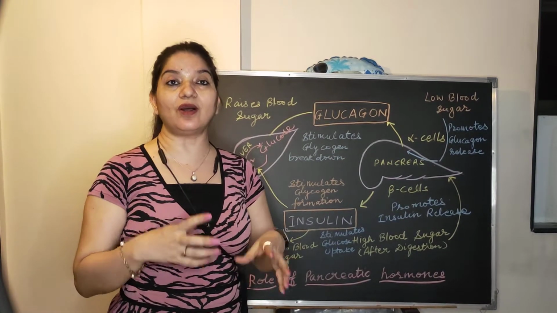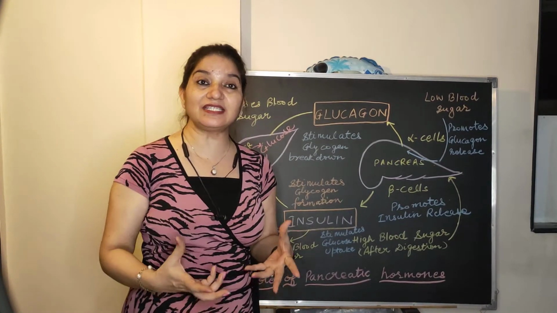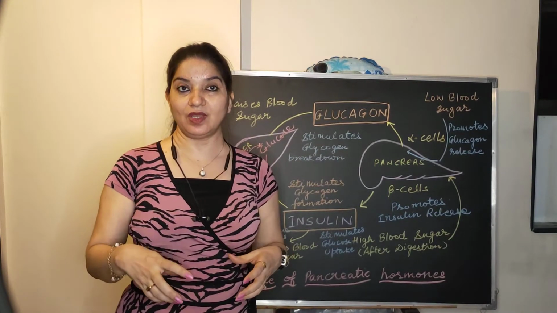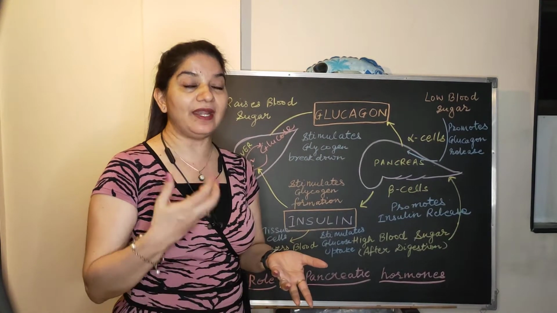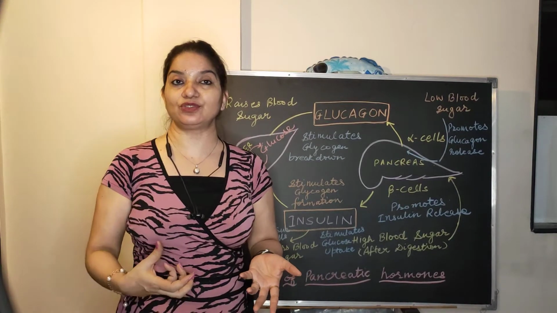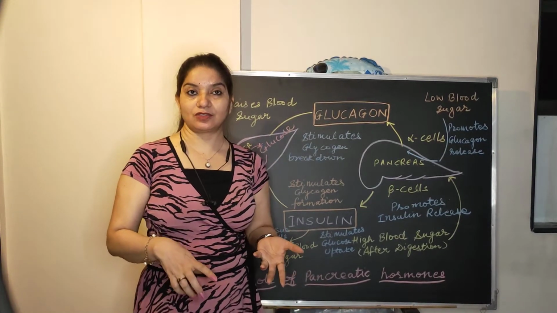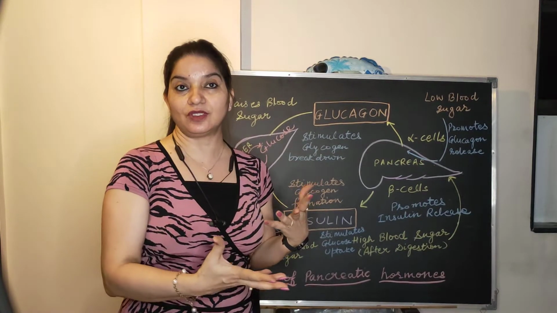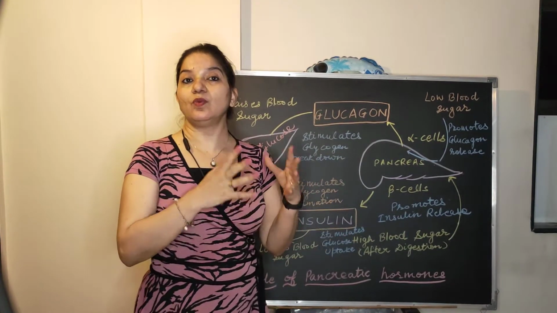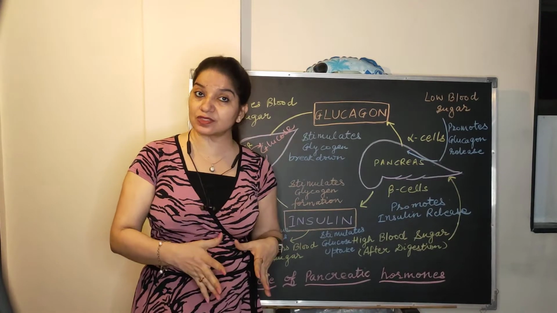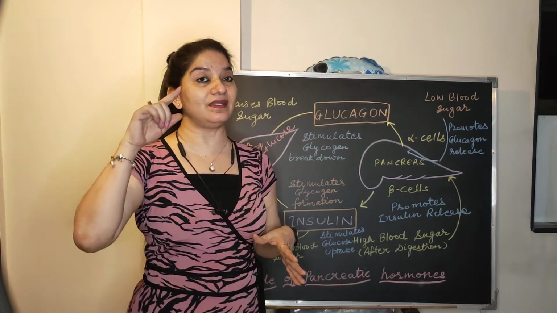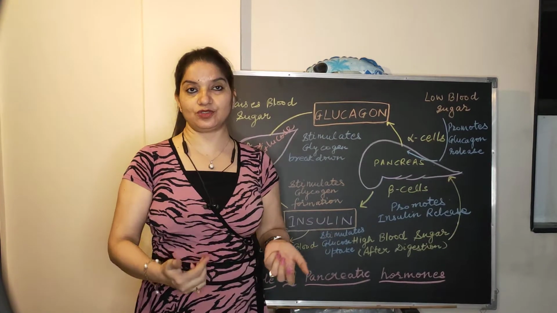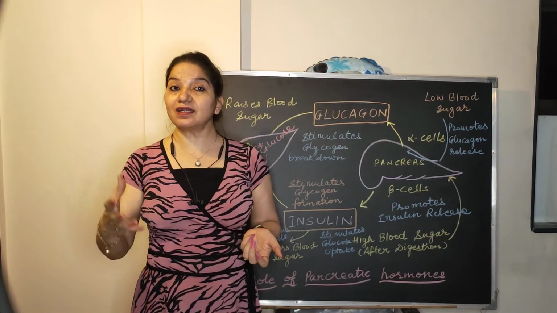The duct part of pancreas secretes an enzyme which is known as pancreatic enzyme, which helps in the digestion and is poured during digestion into the duodenum part. So basically that is the digesting part. So it helps in digestion. So that is exocrine part which secretes the pancreatic juice which is carried by the pancreatic duct. So it is the ducted part and which helps in digestion. Second is the ductless part.